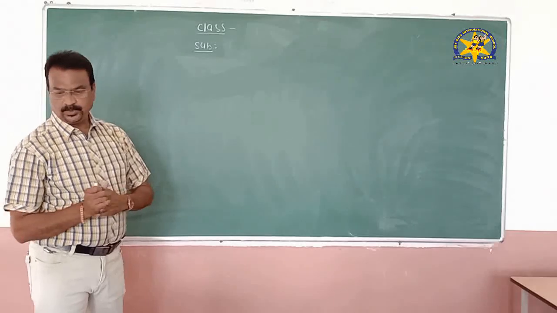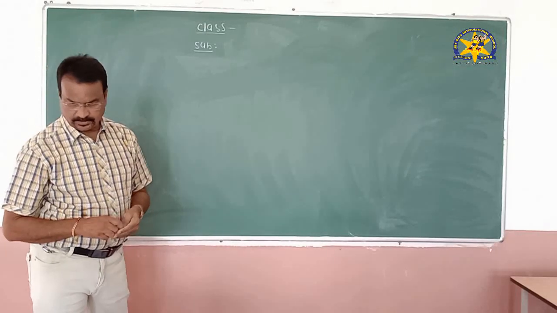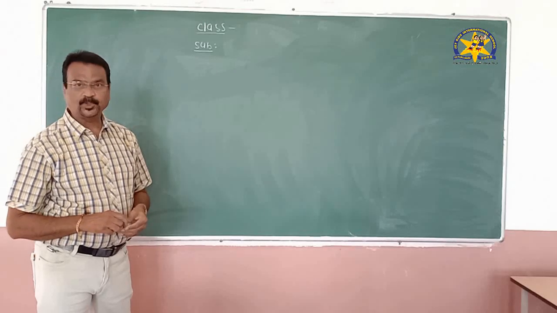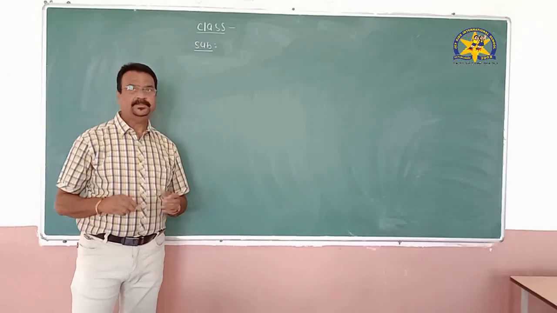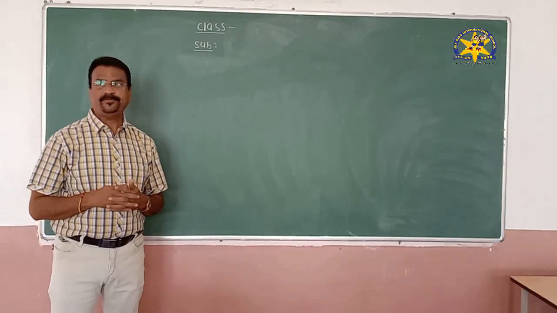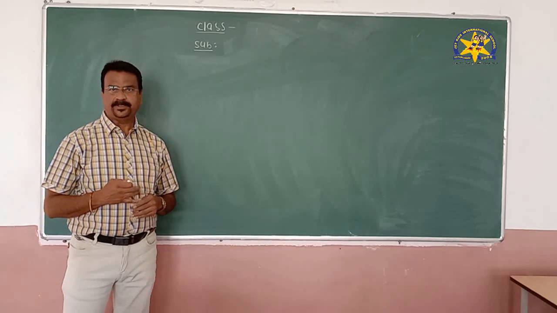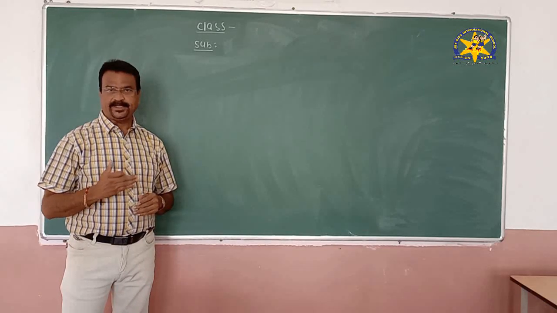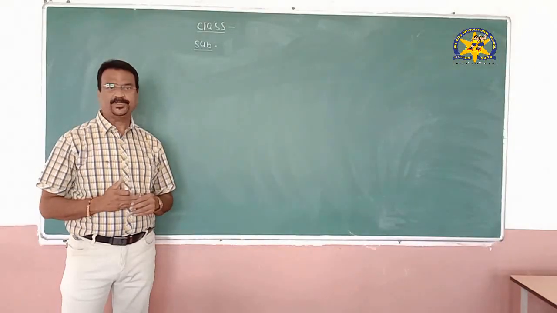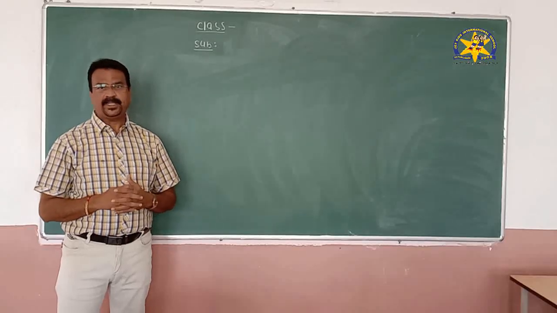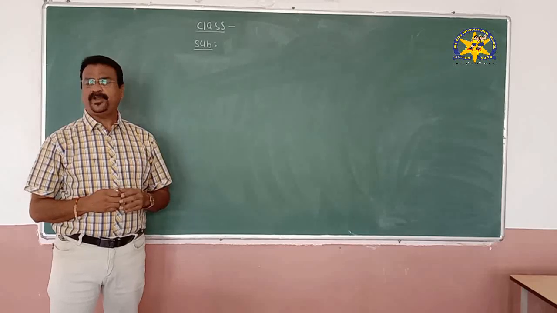We are going to see chapter 6, that is life processes, and in that we have to cover the different systems which are related with the living organisms, like nutrition, respiration, excretion, nervous coordination, hormonal coordination. All these systems are related with the living beings. So what is the meaning of life processes?